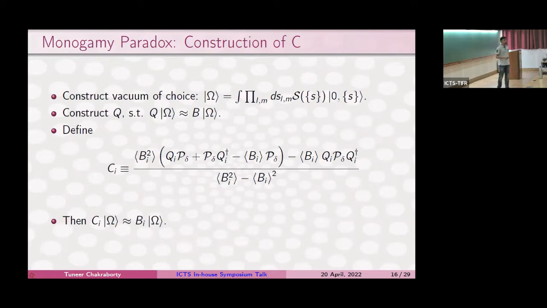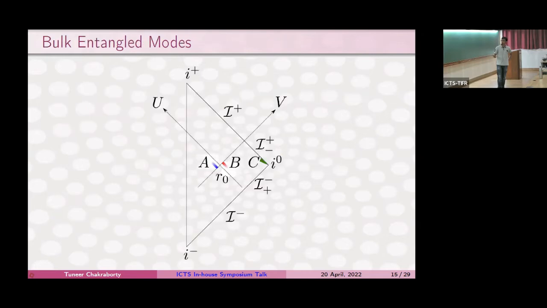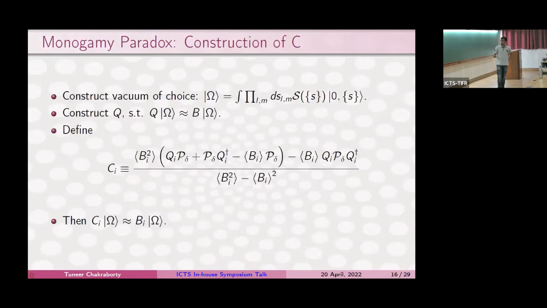which we can form because in gravity, it's a well-known fact that in canonical gravity, the canonical Hamiltonian is a term at the boundary. So a projector, which is a spectral function of the Hamiltonian, is also localized near the boundary. So C_i is an operator which is localized close to the boundary, again causally unrelated, and it can in fact mimic the action of B_i on the vacuum. The point is not technical, but the way it is proved is a bit technical, but it is possible to do this because there's a theorem called the Reeh-Schlieder theorem, which guarantees us that we can always form an operator Q of the sort which mimics the action of B on the vacuum.